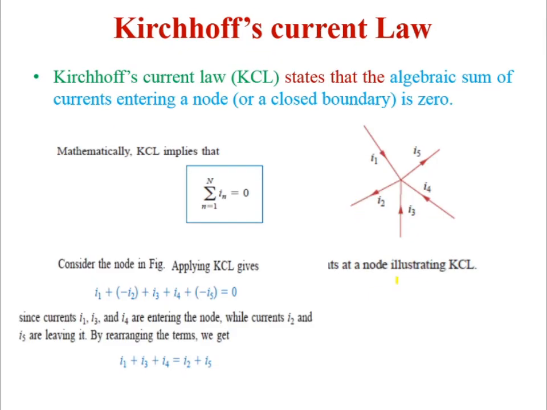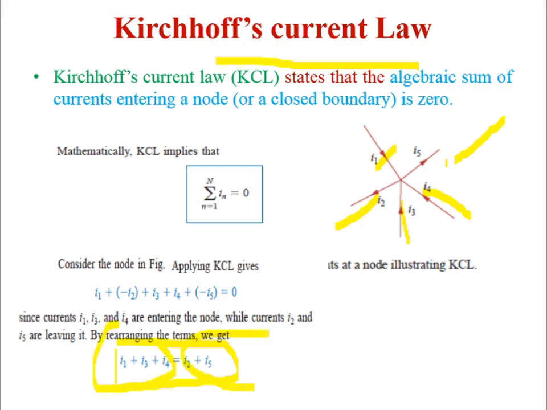Now we will go for the KCL. What do you mean by KCL? It is the algebraic sum of the currents entering a node is 0. Like, I1 is entering, I3 is entering, I4 is entering. Which are the currents leaving the node? I2 and I5 are leaving. So you can write I1 plus I3 plus I4 equal to I2 plus I5. Okay, so this is the equation you got. Actually these 3 currents are entering, right? These 2 currents are leaving.